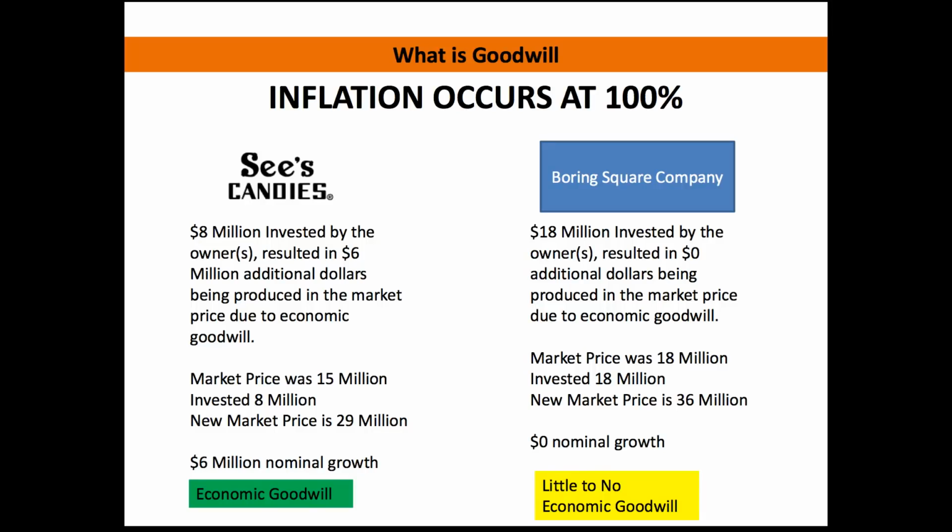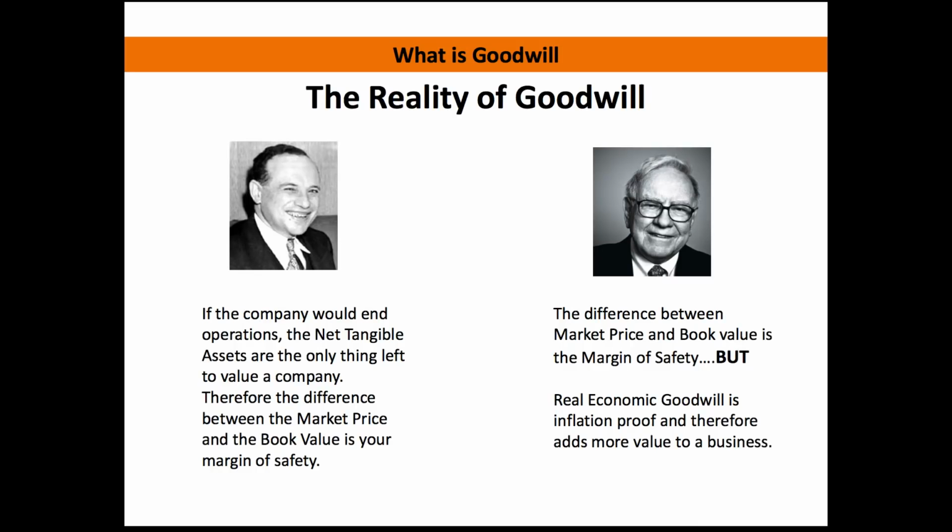But when we look over at Boring Square Company, they invested $18 million in order to get that same net income, and it resulted in zero additional dollars on the nominal market price. So when you compare these two, See's made an additional $6 million during that inflationary period, where Boring Square Company had zero nominal growth during that time frame.